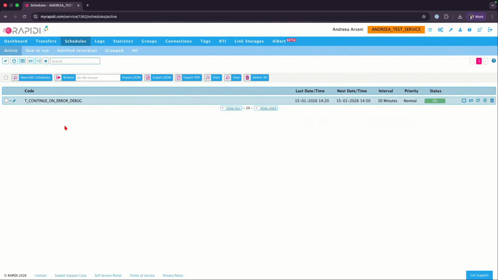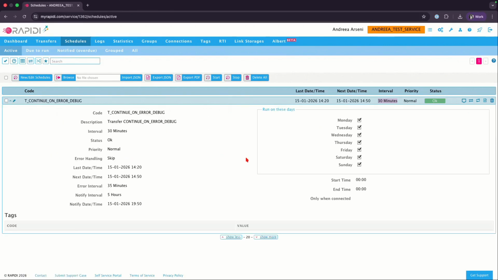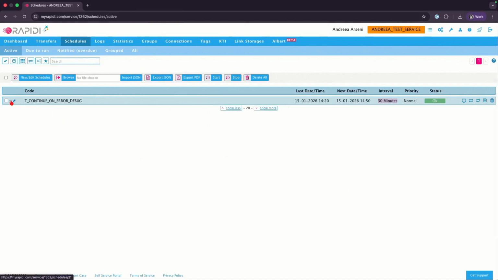So what you do when you have your transfer ready and you think, okay, this is good, can be enabled, then you can create a schedule, and then you can set up an interval. Like you see here, it can run every 30 minutes or every hour, it's up to you. So this one will run every 30 minutes, and it will try to create or update any data that you have set up in there. And of course, any schedule can be updated, right, in terms of setup. So if you want to change the frequency, if you want to change the days when this is running, you can make all those changes here.